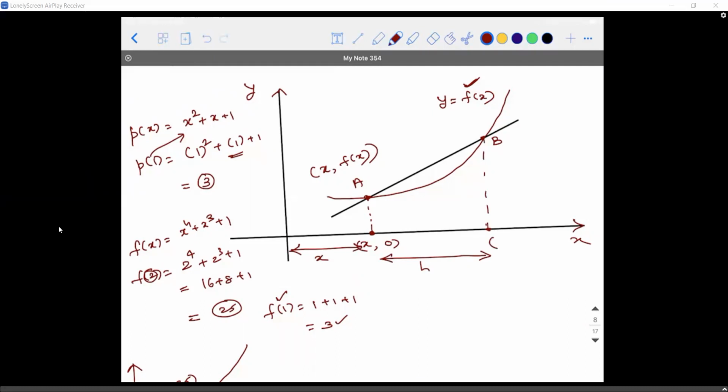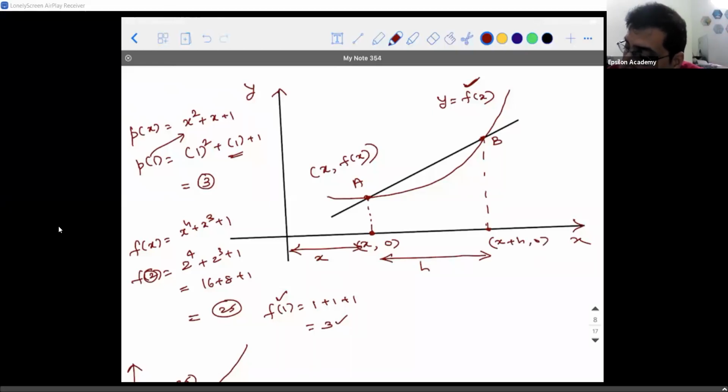X plus h comma 0. Right? X plus h comma 0. Then what is going to be the value of D? It is going to be x plus h comma f of x plus h. Accepted?